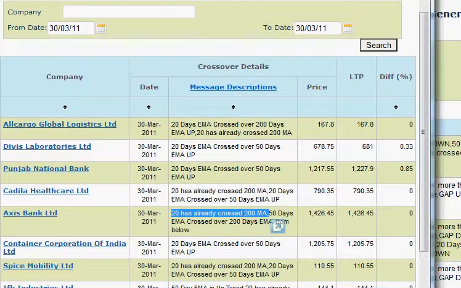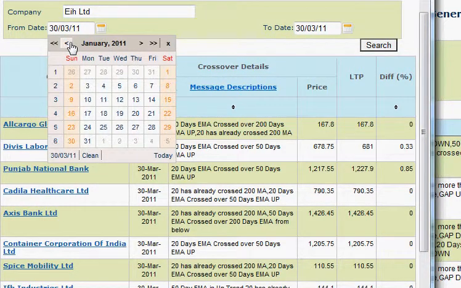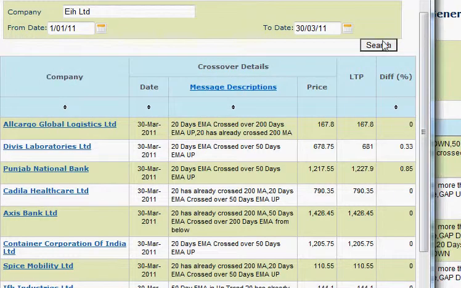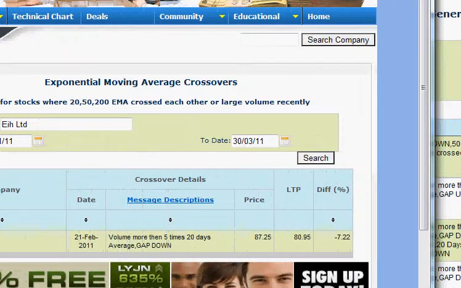Now let's take the example of EIH. Let's see if there is any trend which we found from January 1st. And yes, we found it. So we found one trend of EIH, which was a gap down.